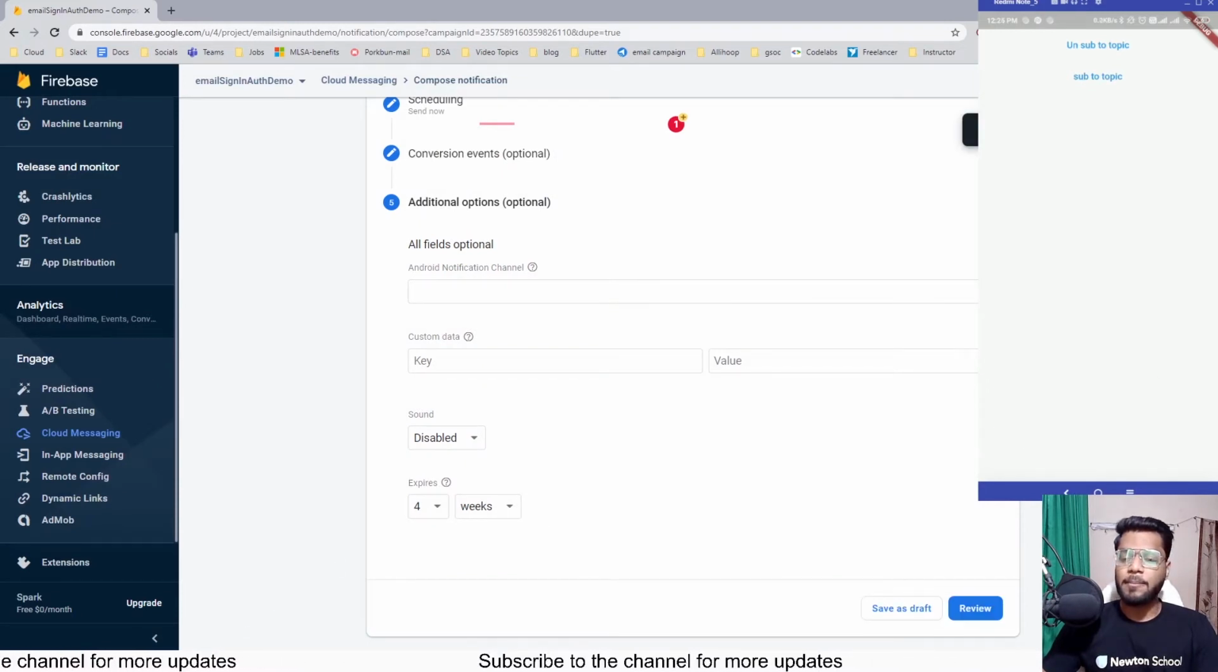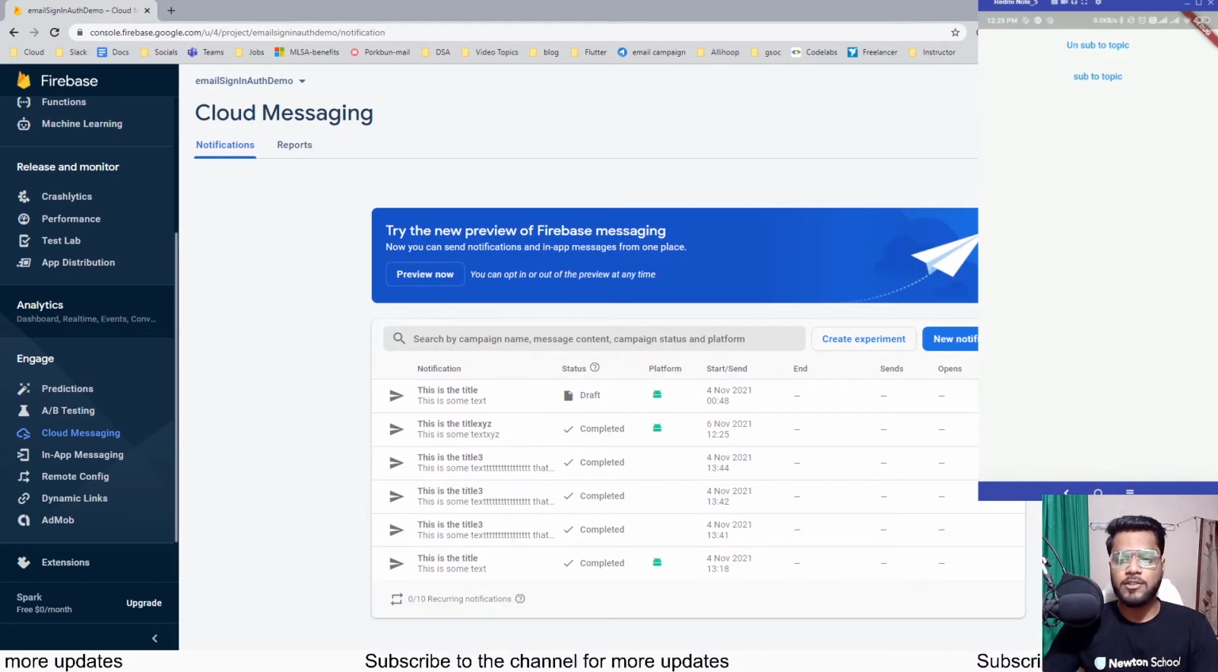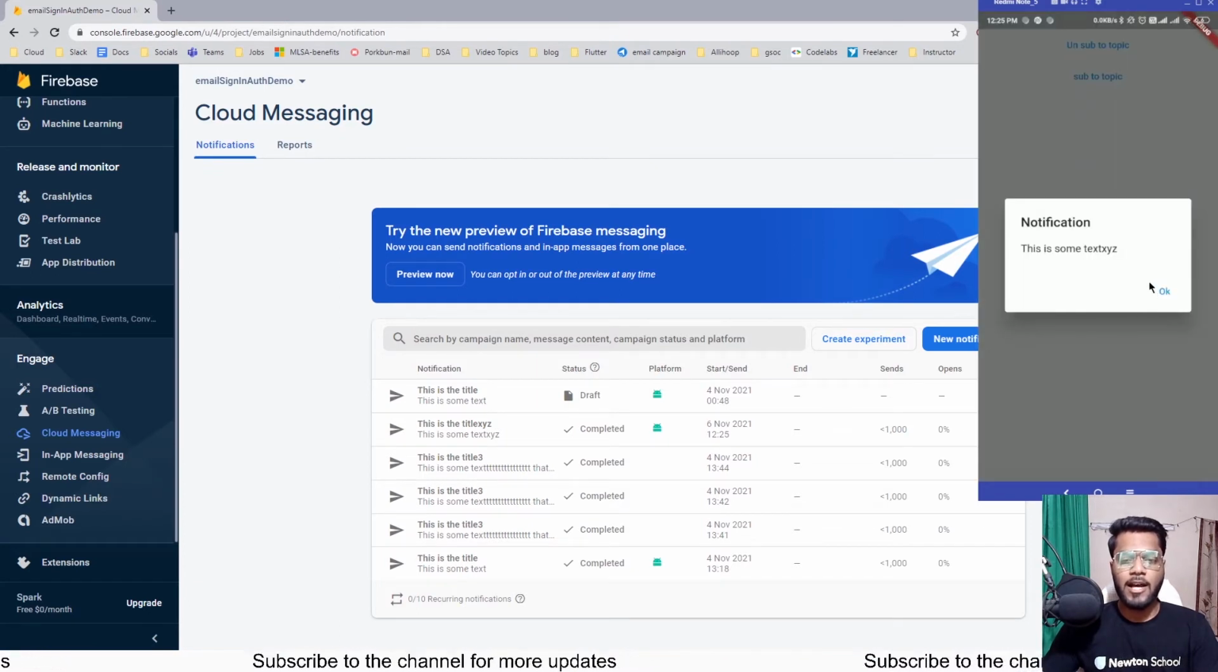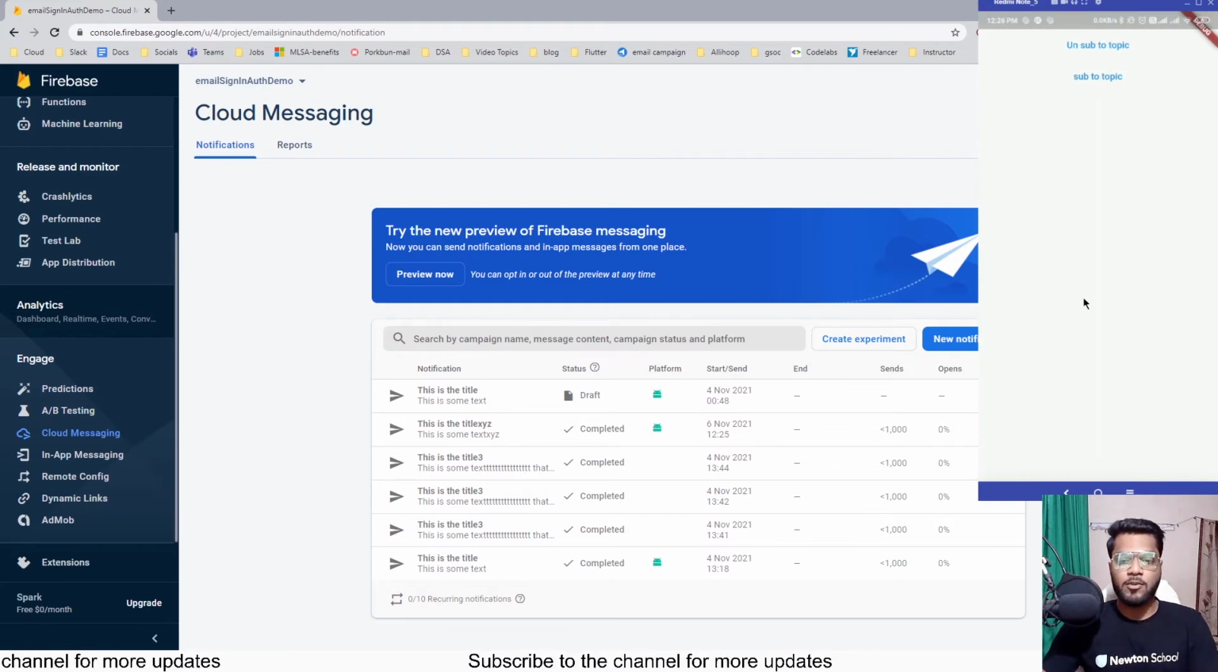The campaign was successfully saved, and it will be taking a few seconds, I would say, for the notification to be sent over there. And now you can see inside the app as well, you are displayed with a particular show dialog box, and we are displayed with the text for that notification. That was, this is some text XYZ, and we are getting a notification over here. When I click on OK, this notification would be going away.